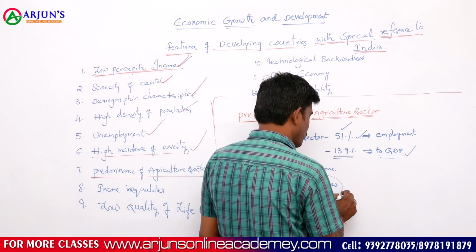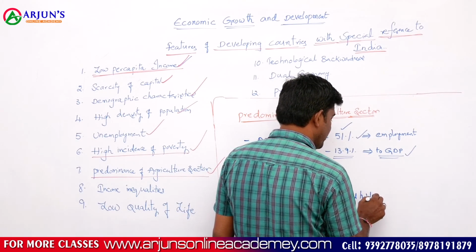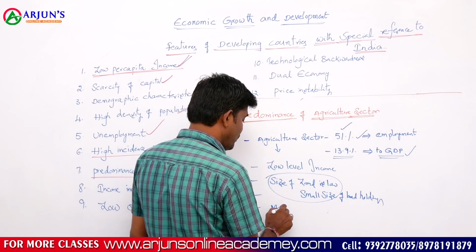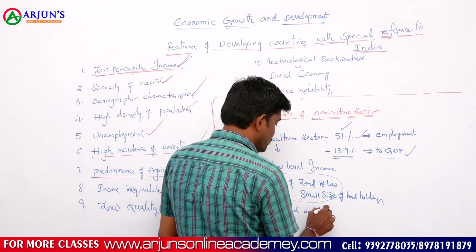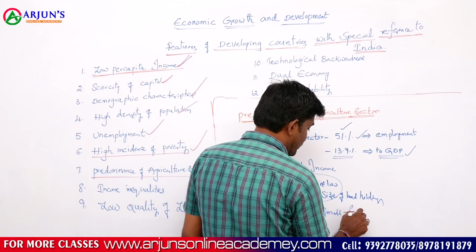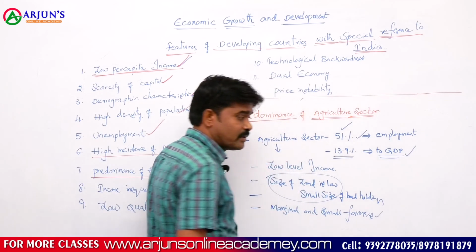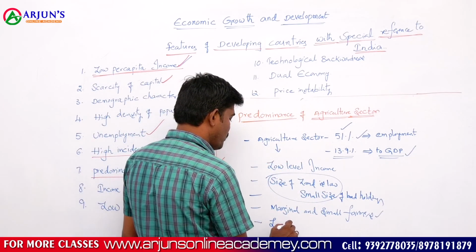With small land holdings, the majority of farmers in our country are marginal and small farmers. These marginal and small farmers are unable to get proper income from their agriculture operations and production.